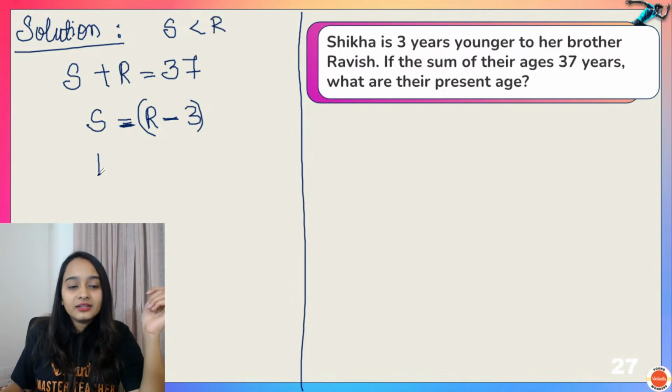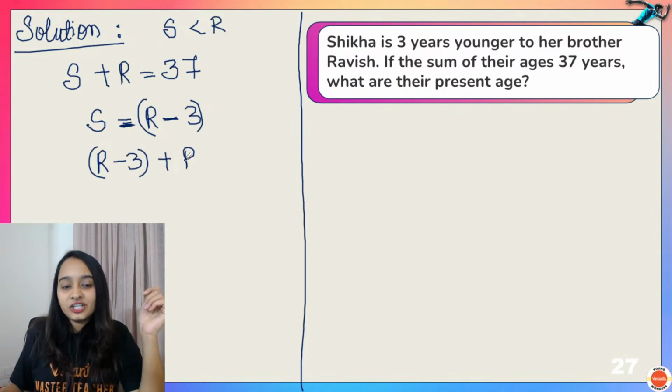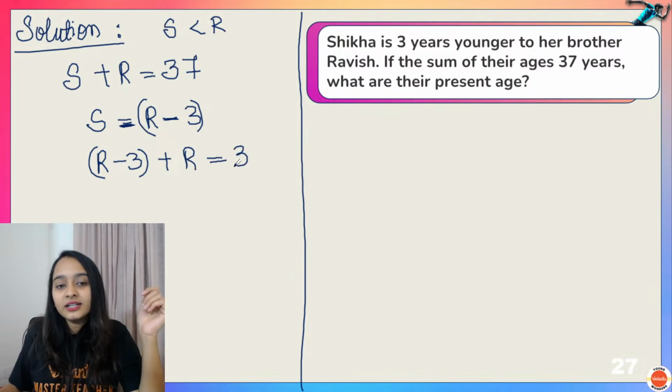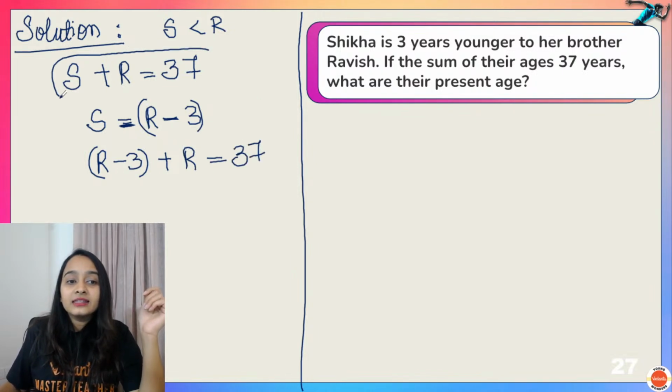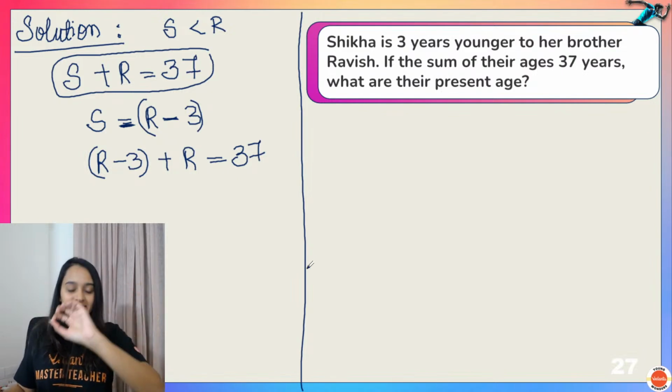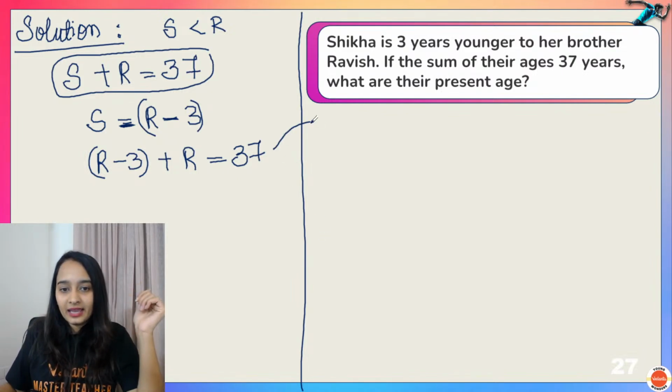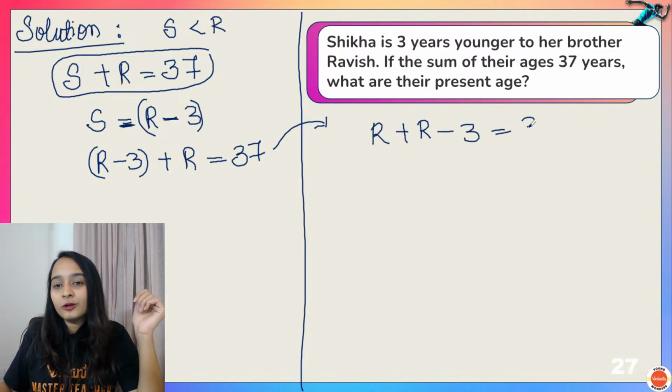Okay? So what do we know here? We know that Shikha's age plus Ravish's age is equal to 37. It is given here that the sum of their ages is equal to 37. है ना? So we have R plus R minus 3 is equal to 37. 2R.